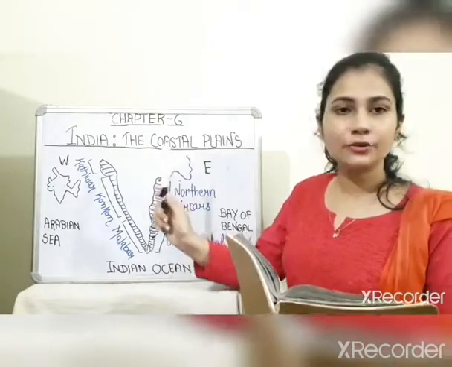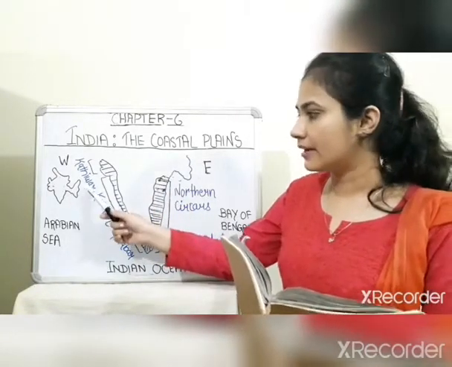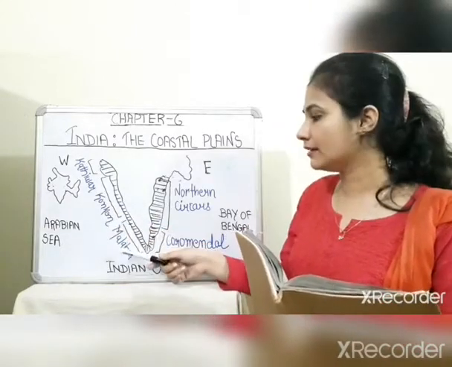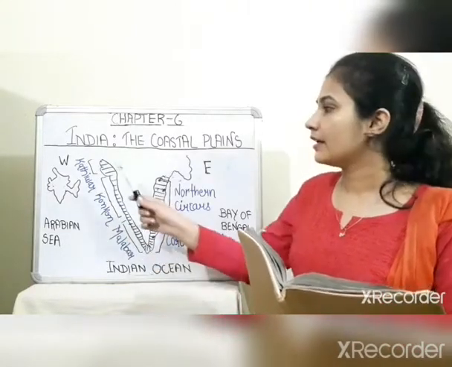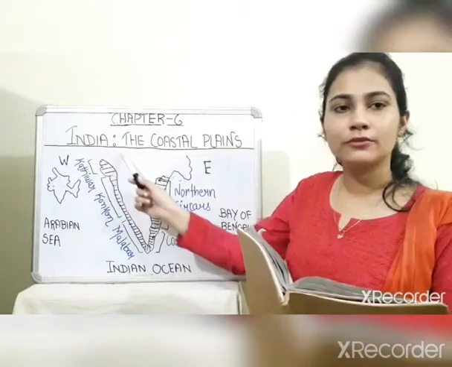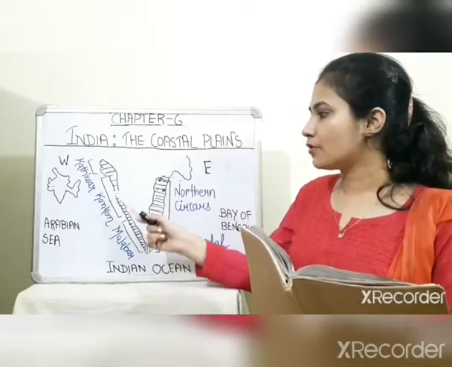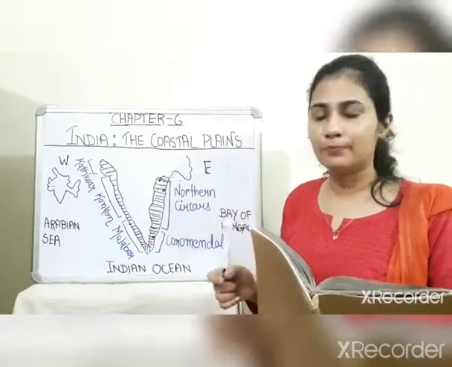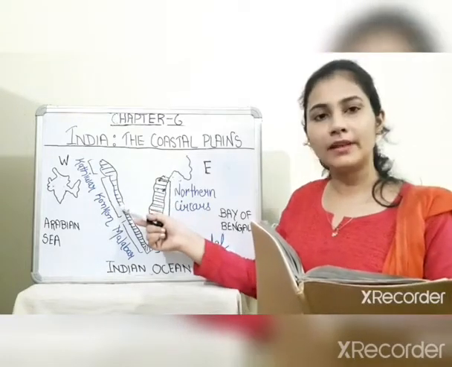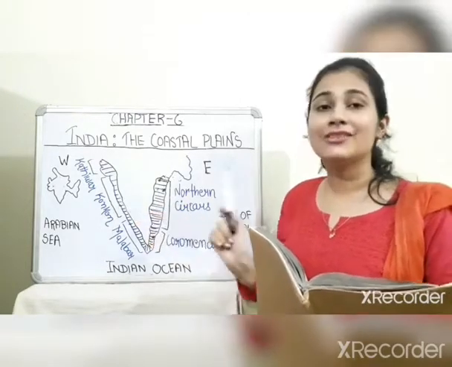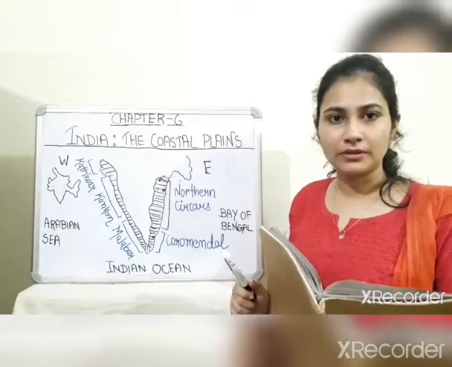It is divided into three parts: the Kathiawar coast, the Konkan coast and the Malabar coast. The Kathiawar coast is the Gujarat region. The Konkan coast is very narrow. It is the narrowest coastal plain, but it is very rich in petroleum deposit.